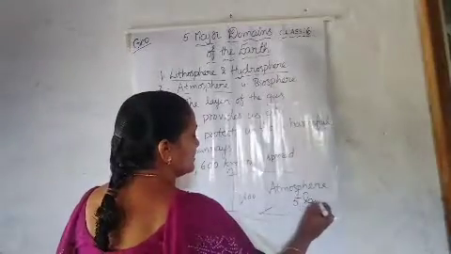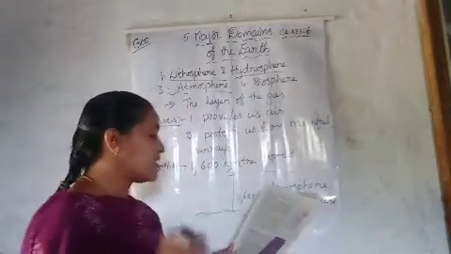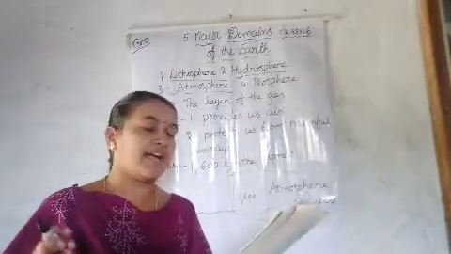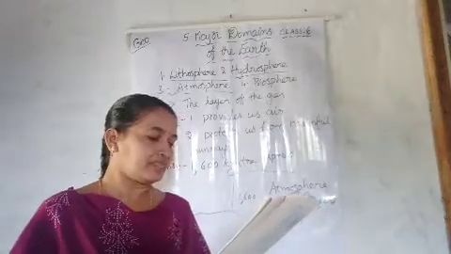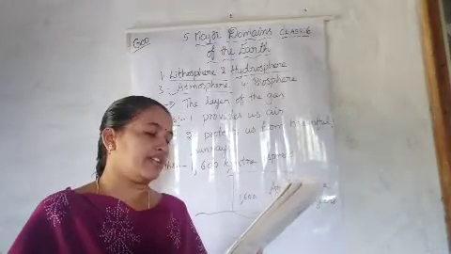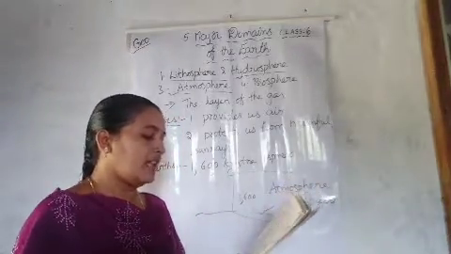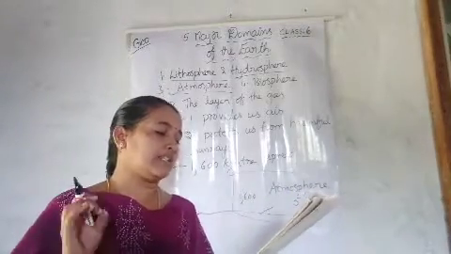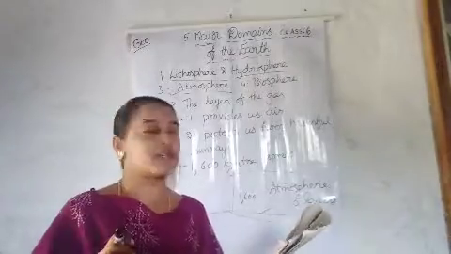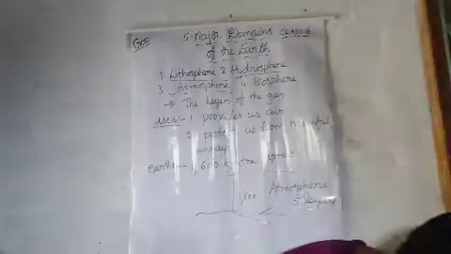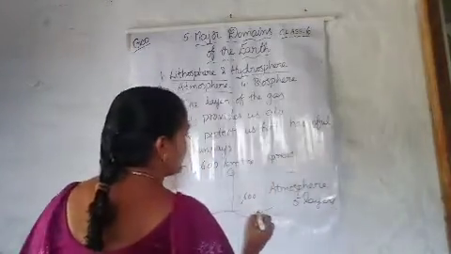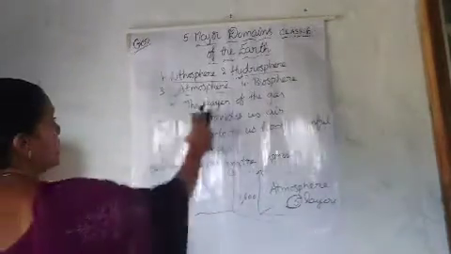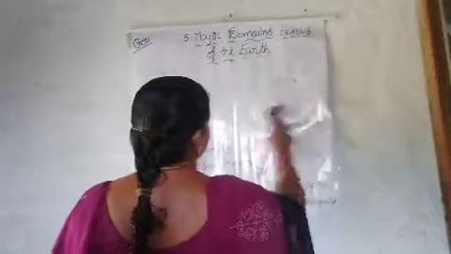These layers, starting from the earth's surface, are called the troposphere, the stratosphere, the mesosphere, the thermosphere and the exosphere. So how many layers? 5 layers up to this 1600 kilometers. What are those layers? Let's see.